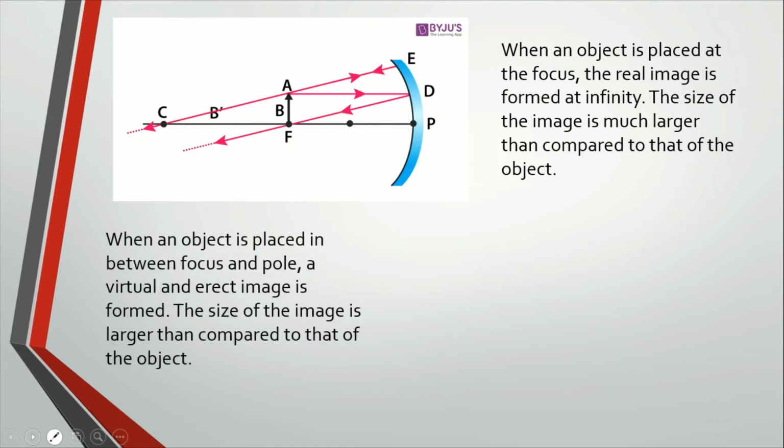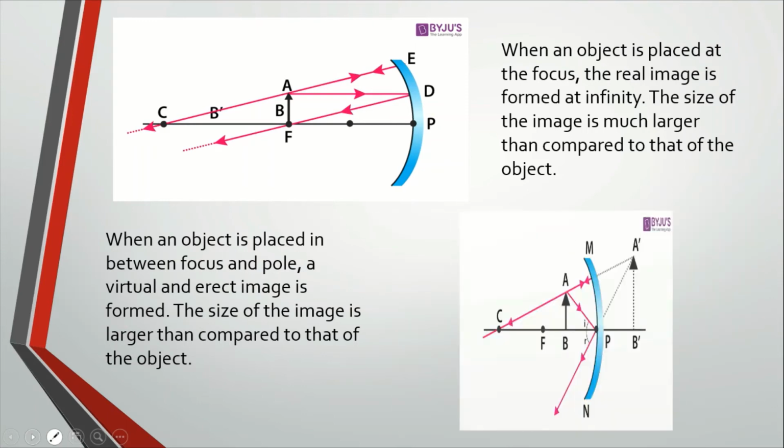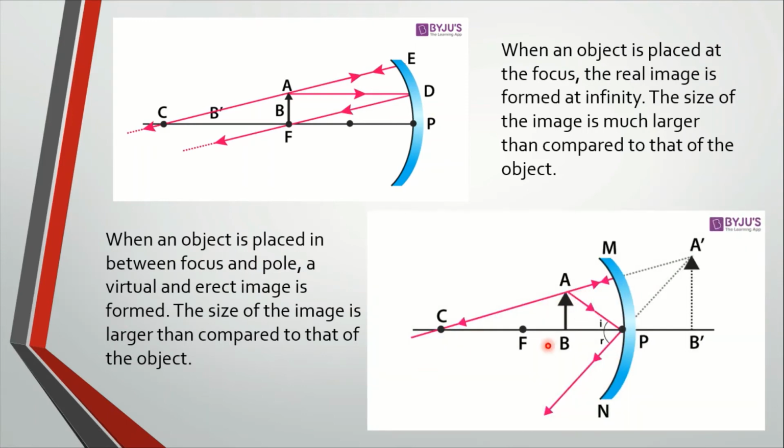When an object is placed in between focus and pole, a virtual and indirect image is formed. The size of the image is larger than compared to that of the object. This is the object. This is the center of curvature. This is the focus, and this is the pole. Here is the image.